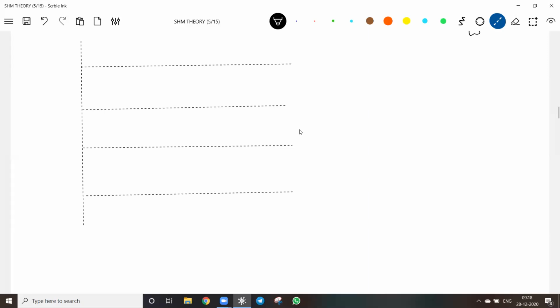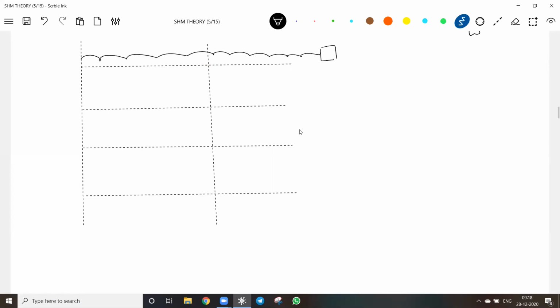Okay, just one more very important point. Now a student, what happened? He will take a spring. It is there at mean position. He will pull that to the right extreme like this. So here he will give amplitude. He will pull that spring and he will release it from rest.